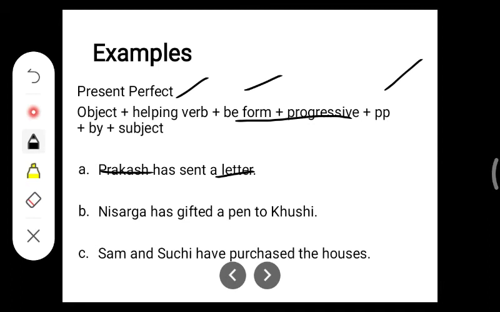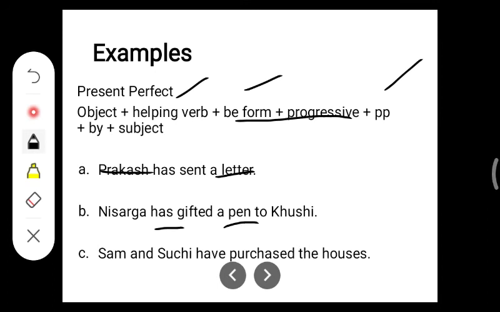Moving to the next question. Nisarga has gifted a pen to Khushi. What is the object here? A pen. Helping verb is has. Then be form: a pen has been. Past participle of gifted, that is gifted.